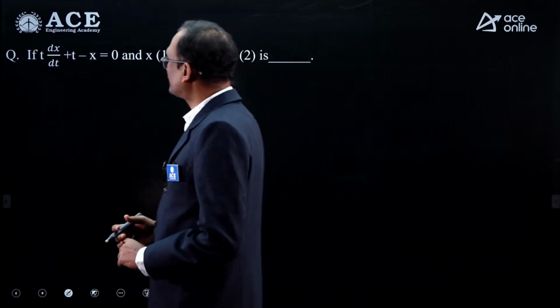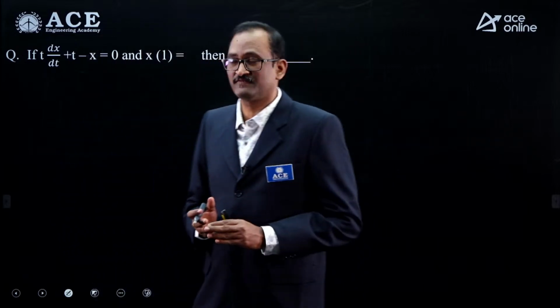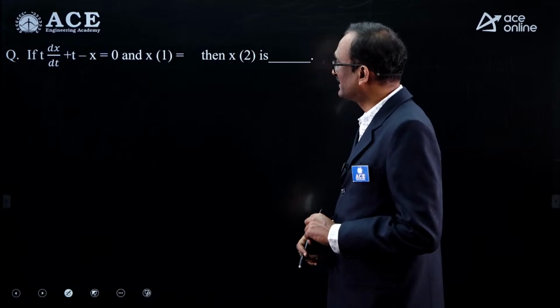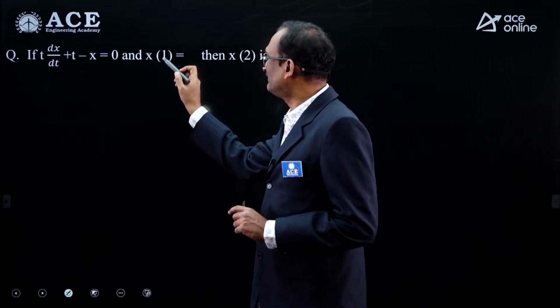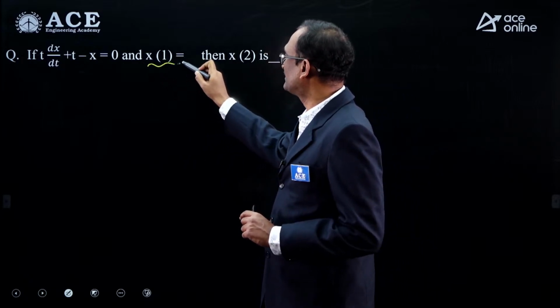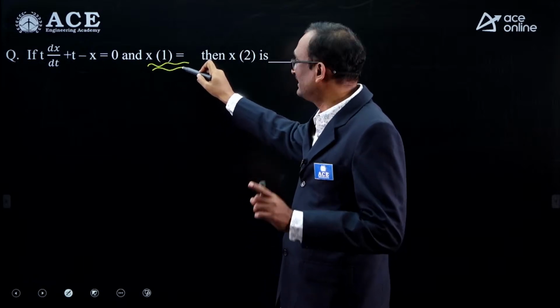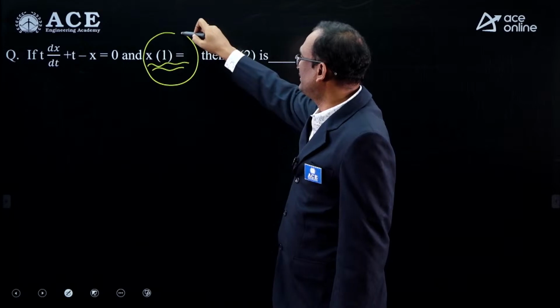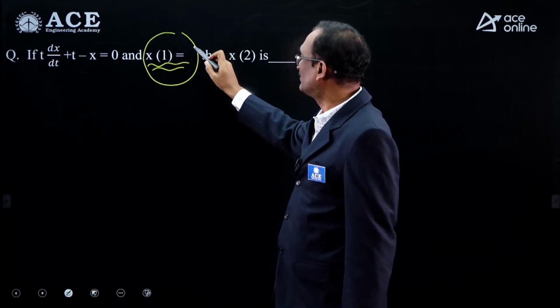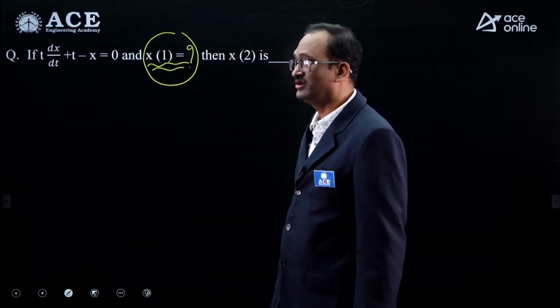One problem from differential equations, that is from linear differential equation. Simple problem given. According to the given data, we are not aware of what condition is given. Actually, we know a condition is there, but as we received it, what the condition x of 1 equal to is exactly not known.